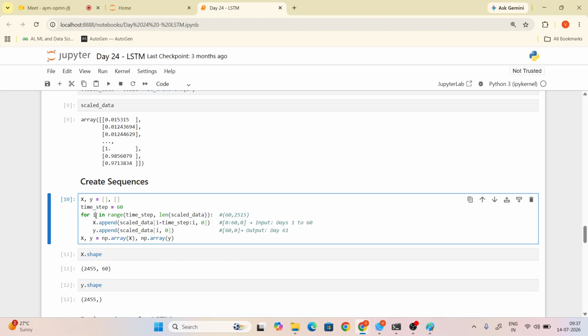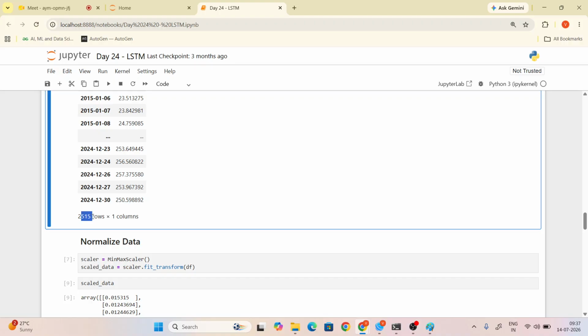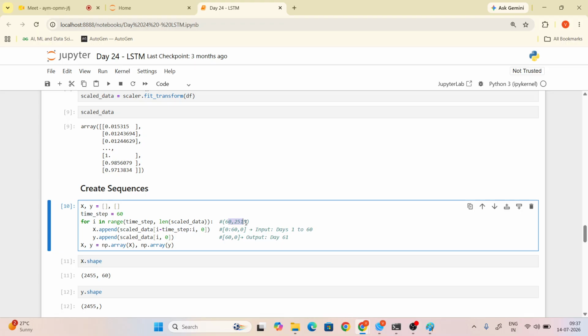Then our range starts from 60, and this is the length of the scaled data. What is the length now here? 2515 rows. So this is our length. Imagine that range is 60 to 2515. Now we are appending the x, depending on the scaled data.